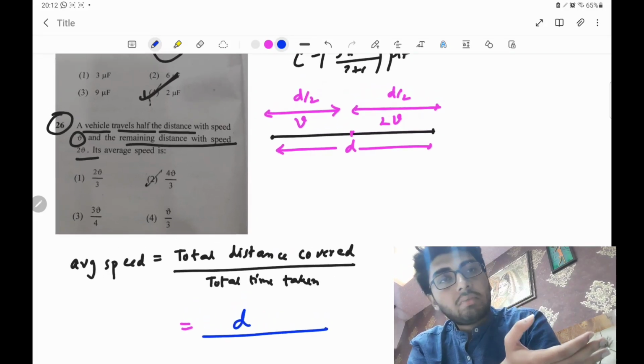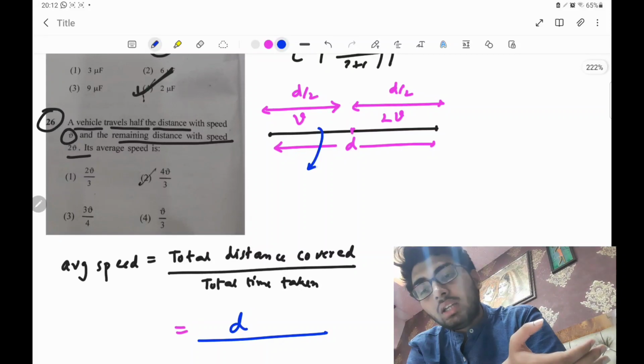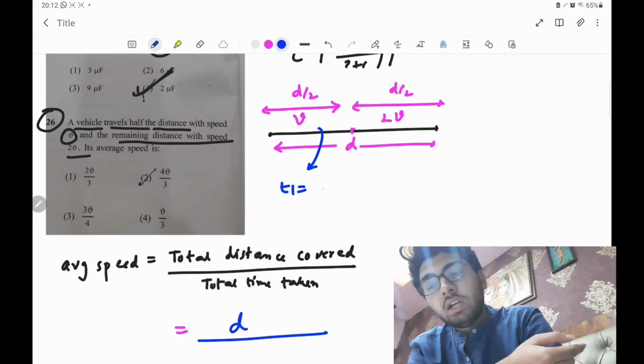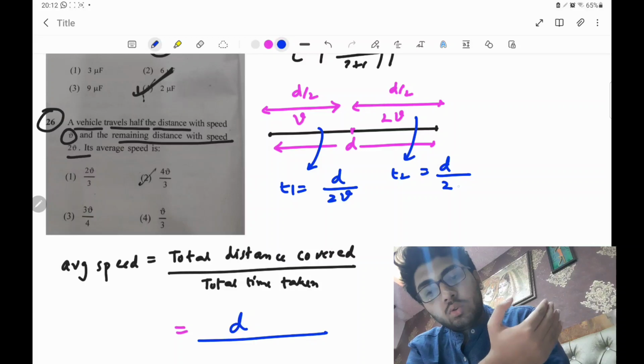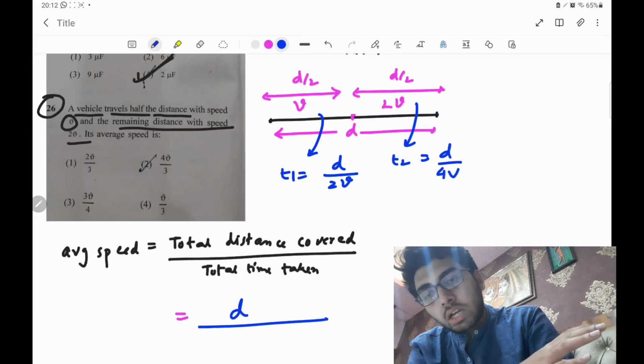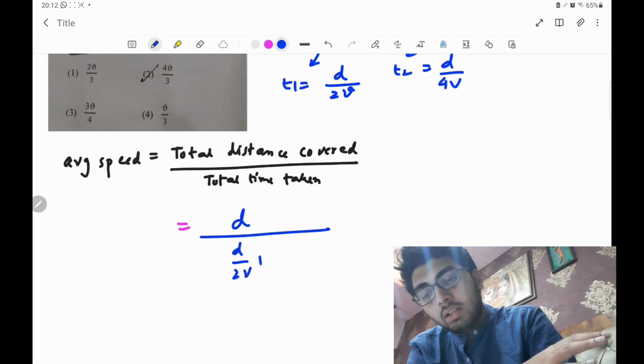Now in the first half of the journey, the time taken t1 is obviously distance by velocity, so this is coming out to be d by 2v, and in the later half of the journey, the time taken is clearly d by 2 into 2v, so that is d by 4v. Is that very clear? So I am doing d divided by (d by 2v plus d by 4v).